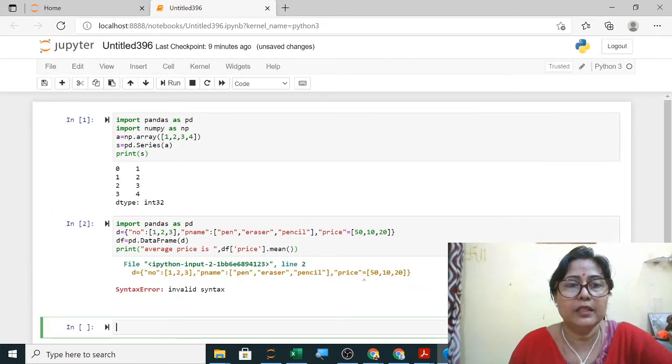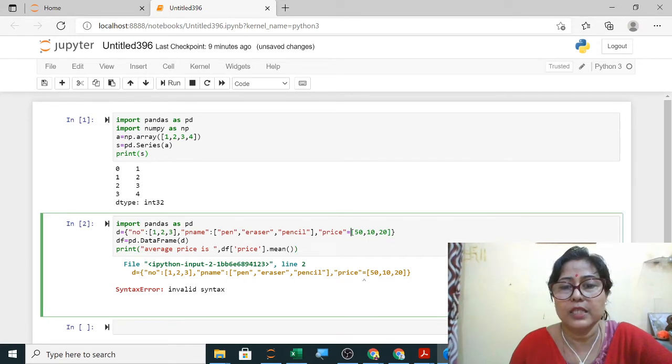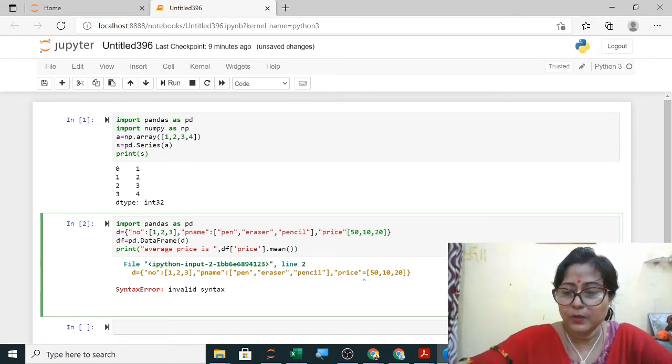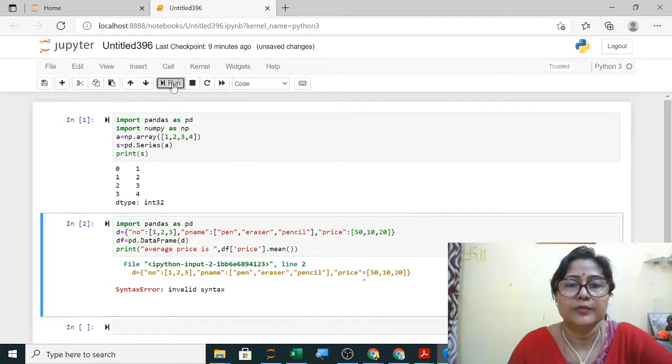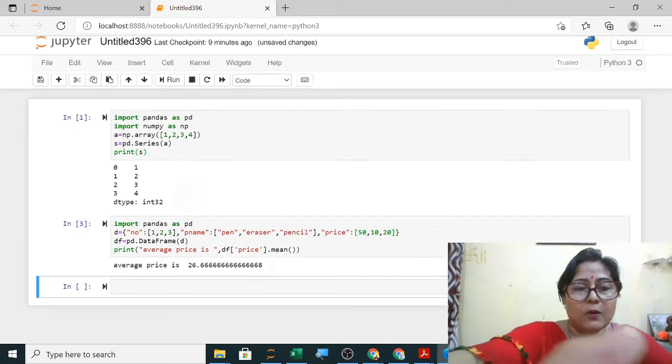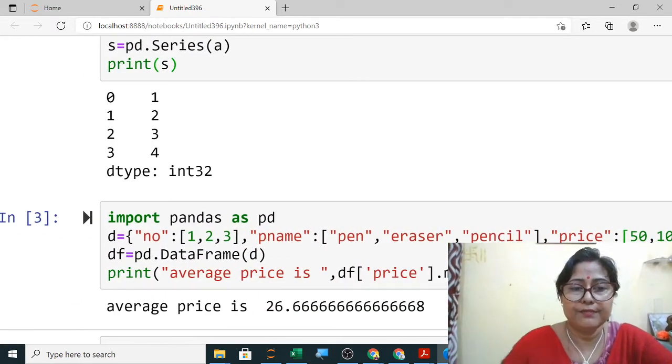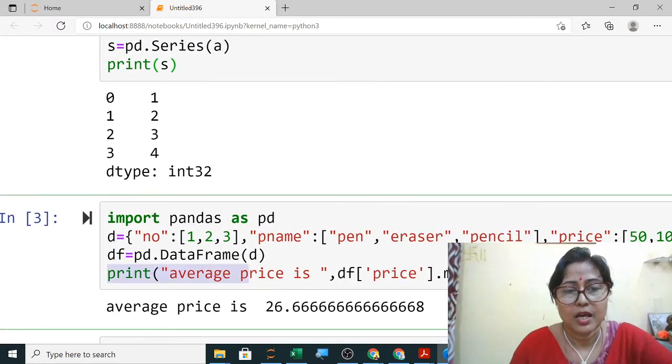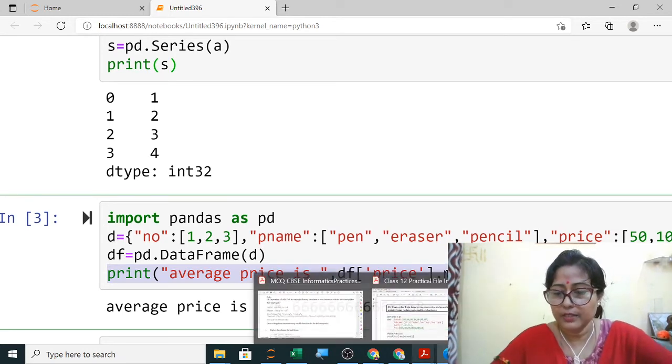Colon, I have written double equals to, sorry, so this will be your colon. Yes, so it is correct, the answer is correct. Now the same thing I will copy it, and for median and mode I will copy it from here.